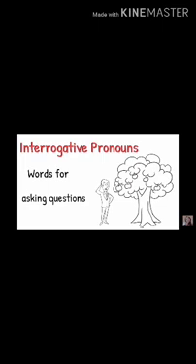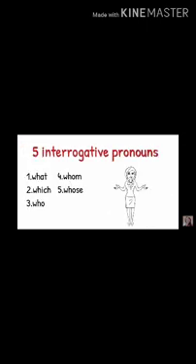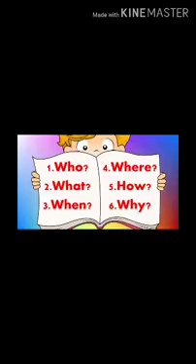So students, here are our interrogative pronouns, like the words for asking questions. When we have questions in our mind, we need words like these 5 magical words: what, whom, which, whose, and who.